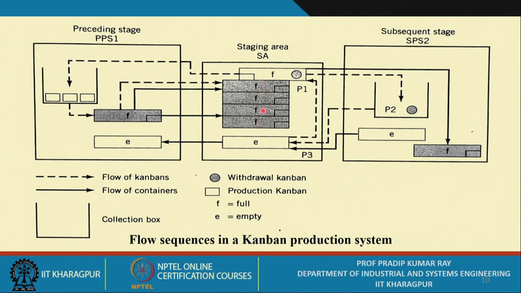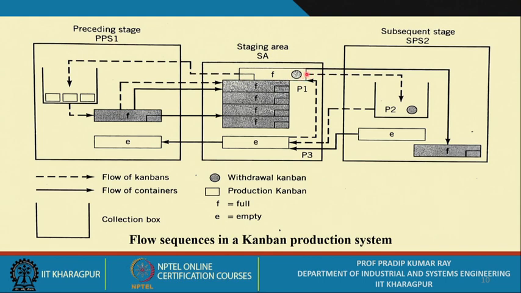1, 2, 3, 4, 5. Now this is this container. Suppose there is a P1. What is P1? P1 is the symbol you use to indicate that it is a withdrawal Kanban. So the withdrawal Kanban is attached to this particular container.